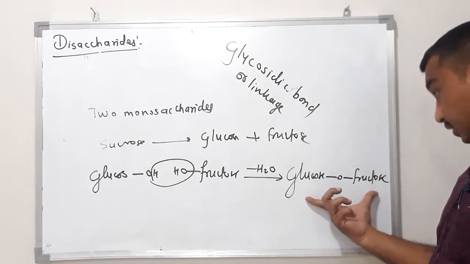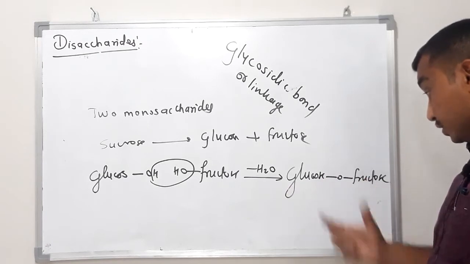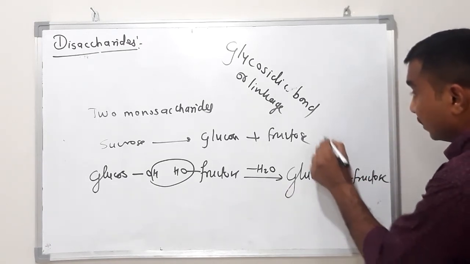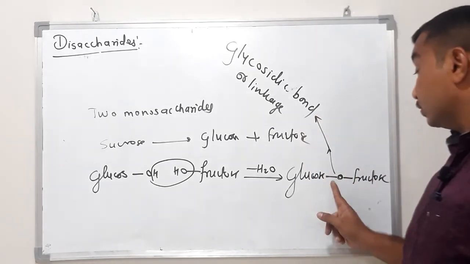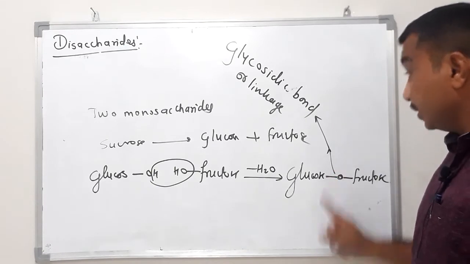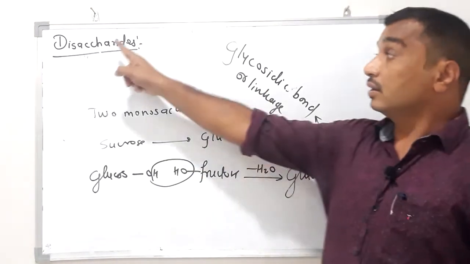Now this is a disaccharide. The monosaccharide units are joined to each other through this oxygen. This is known as a glycosidic linkage or glycosidic bond. So a glycosidic bond is present between two monosaccharide molecules in a disaccharide.